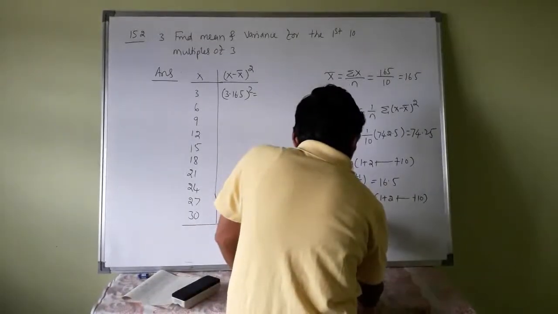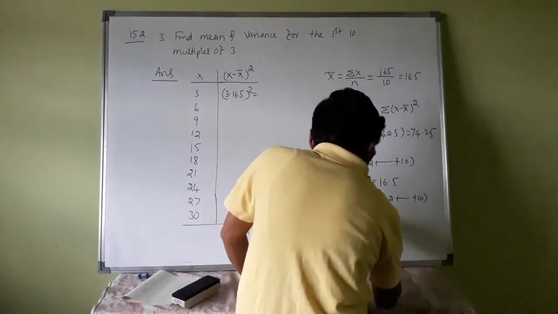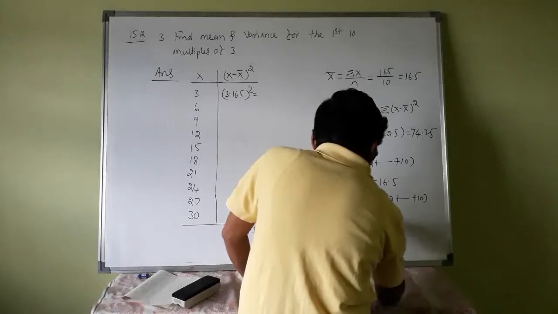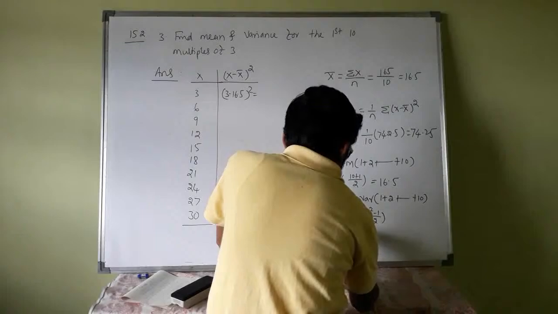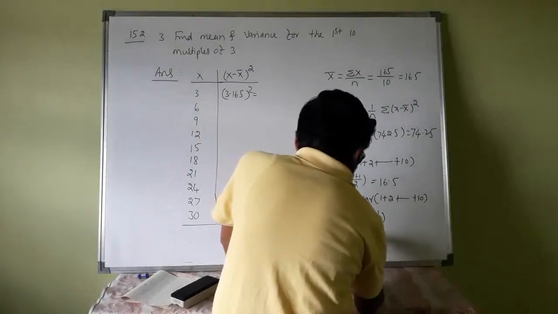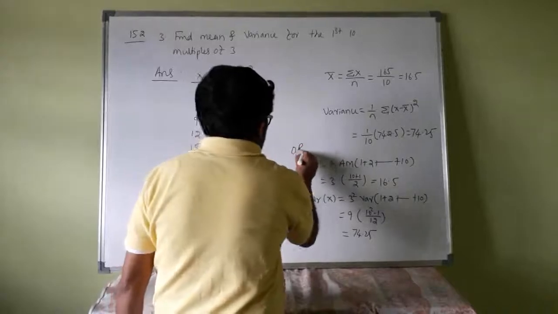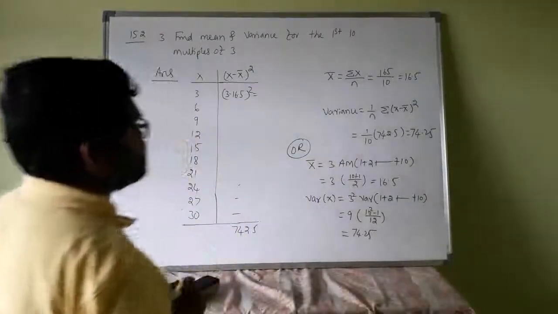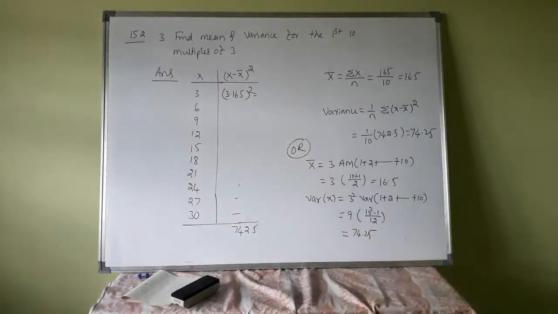That is 9 into n square minus 1 divided by 12, where n is 10. If you compute, you will get 74.25. So this is by using the property, or you have to compute it by the direct method.